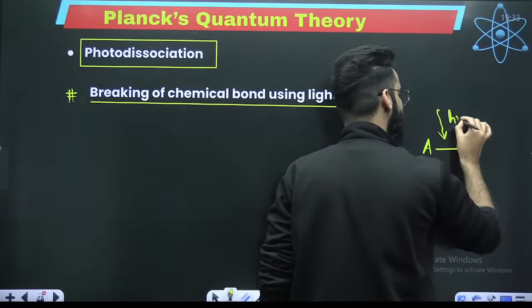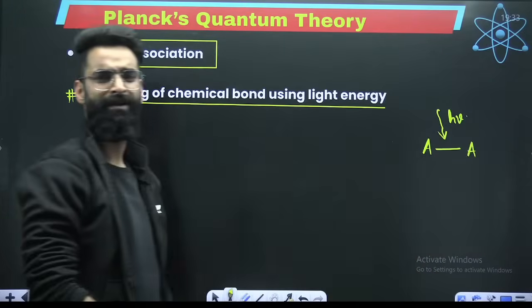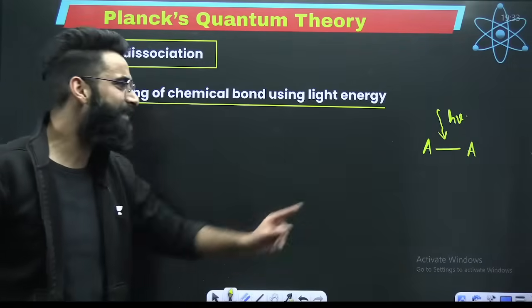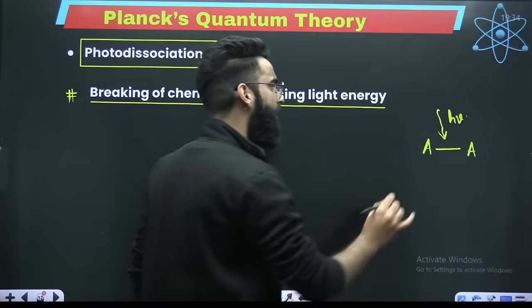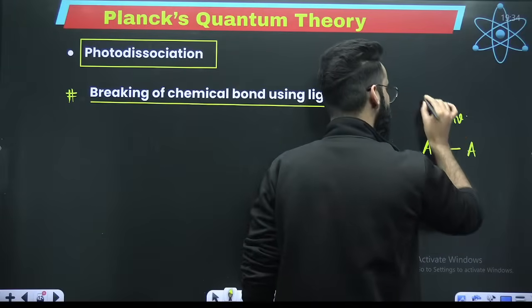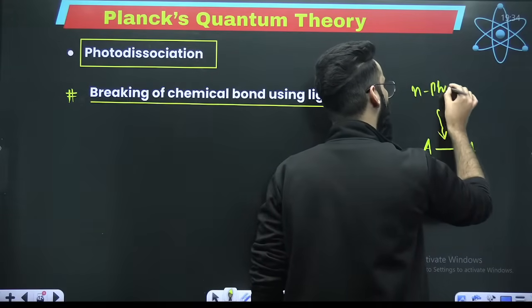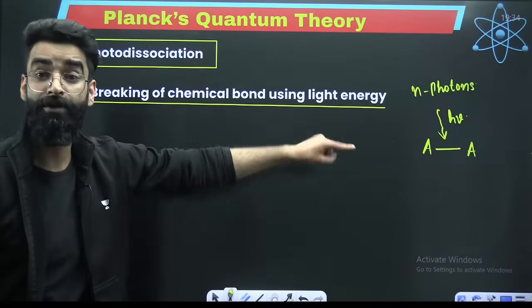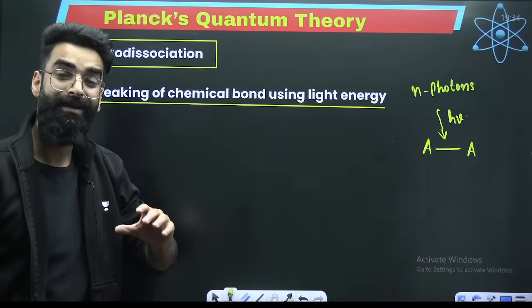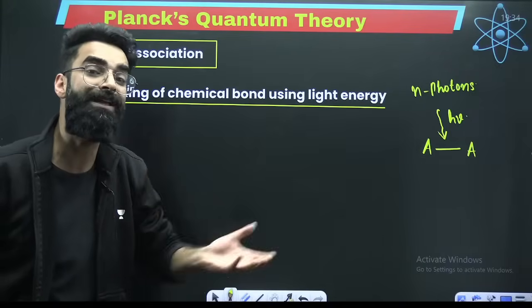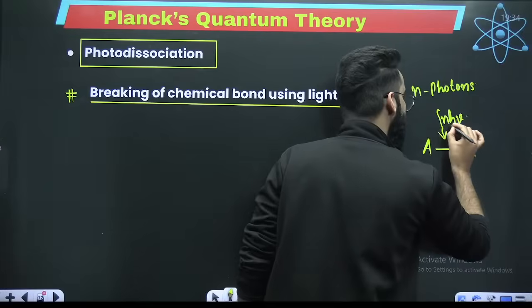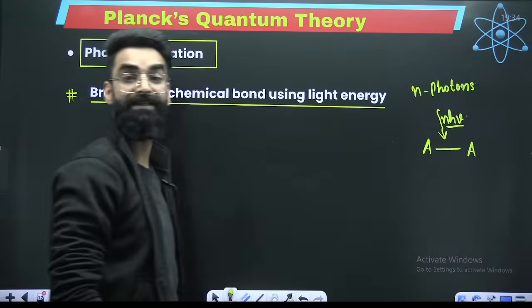Perfect. And energy associated with the photon, you know it? It is equal to h nu. Imagine I would require n photons to break this bond. So, how much energy in total is required to break this bond then? It is equal to n times h nu. This is the energy which is required to break this bond.